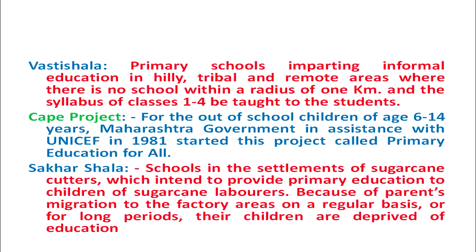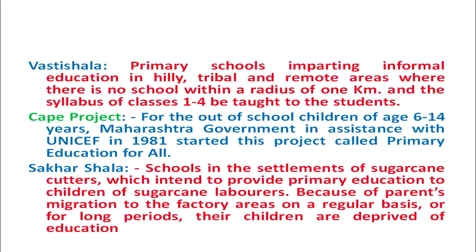But in case of hilly areas, tribal areas and remote areas where the school is not available within the specified radius, for those children, for those areas, Vasti Shalas have been established in the state of Maharashtra, and in these Vasti Shalas, the syllabi of classes 1 to 4 is taught to the students so that they can compete with the students of the other, formal system schools.